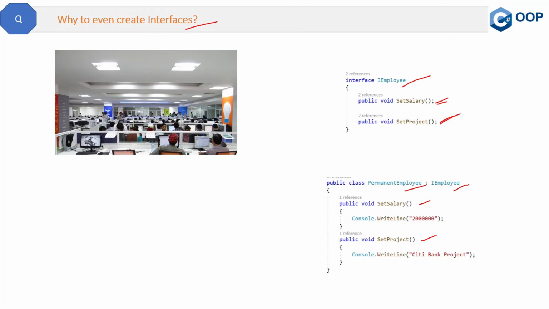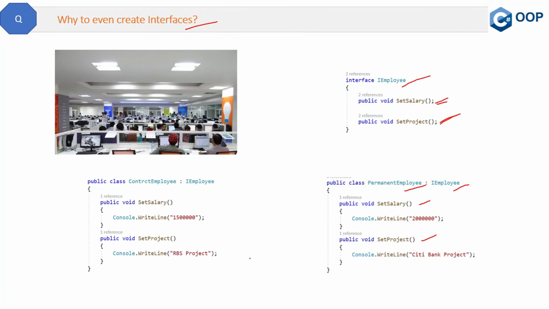So this is one purpose of creating interfaces: to make a contract mandatory for the derived classes. For example, suppose you have a contract employee tomorrow. By implementing just one interface, the IEmployee interface, you are making sure that the set salary and set project methods are going to be implemented.